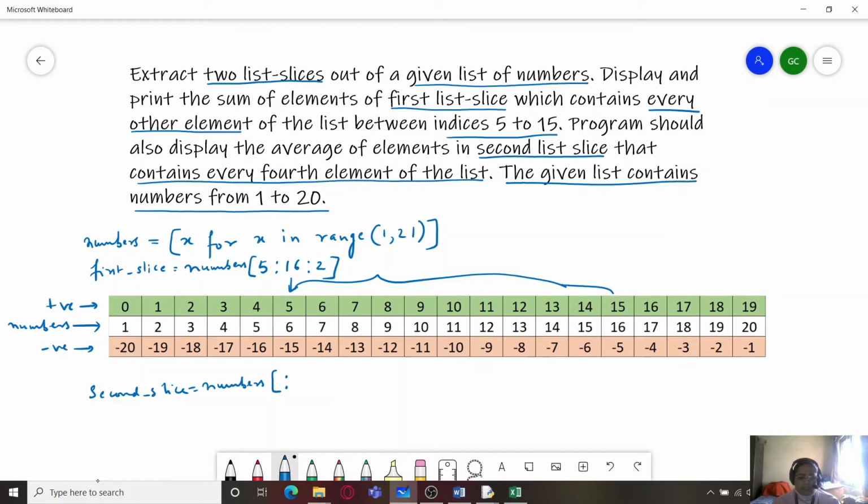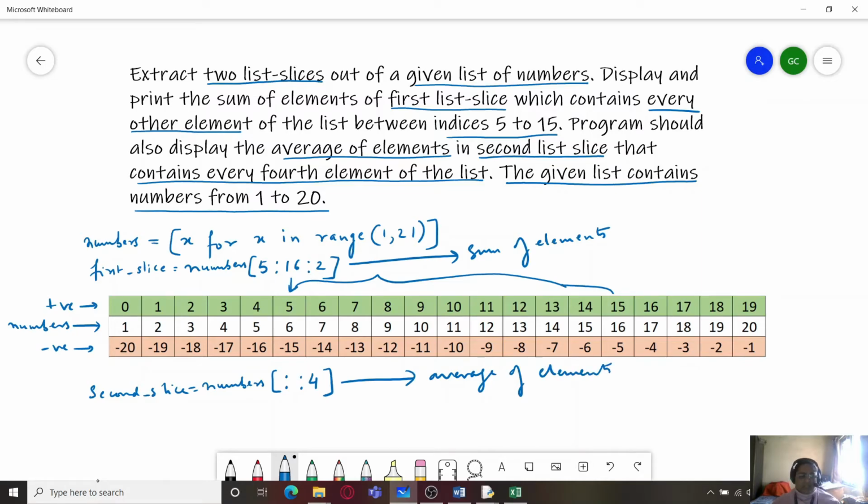So for that we will be skipping the start and stop index, and because every fourth element has to be given, we can specify 4 as the skip value. Now what we need to do is display and print the sum of elements of the first list slice, and the program should also display the average of elements in the second list slice.